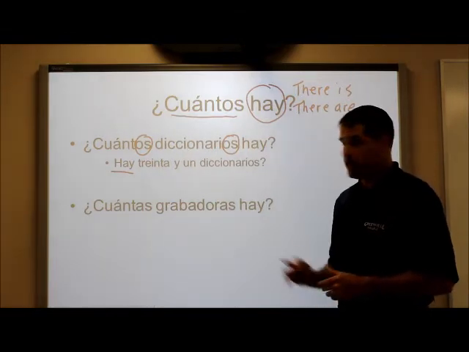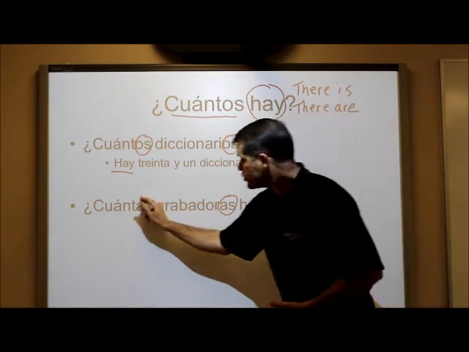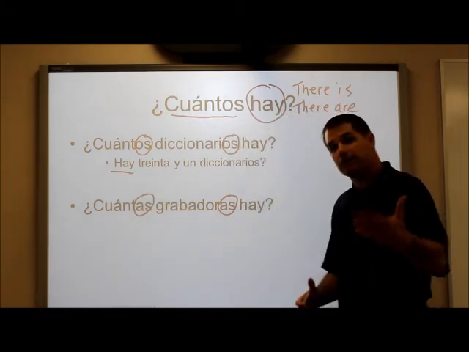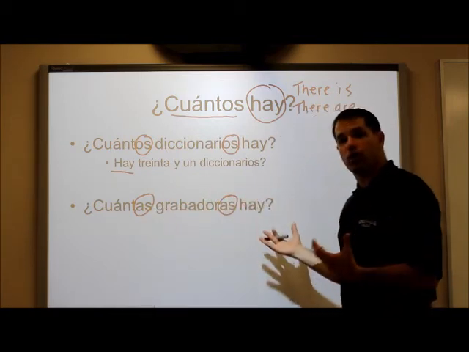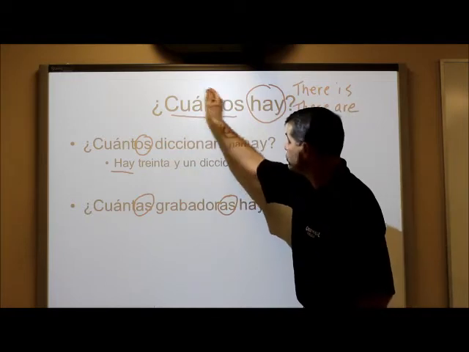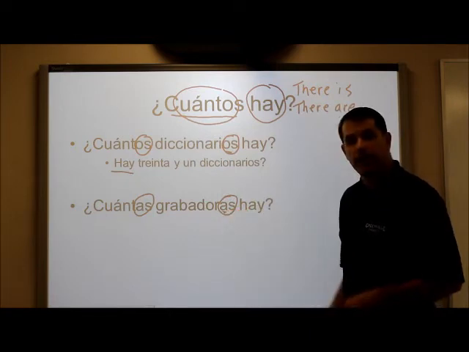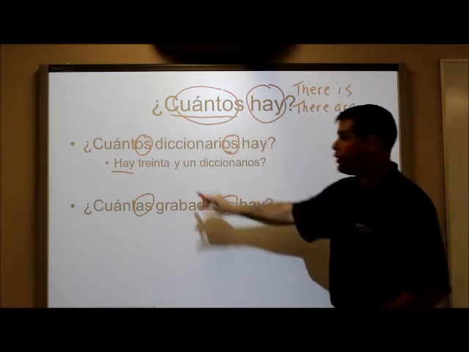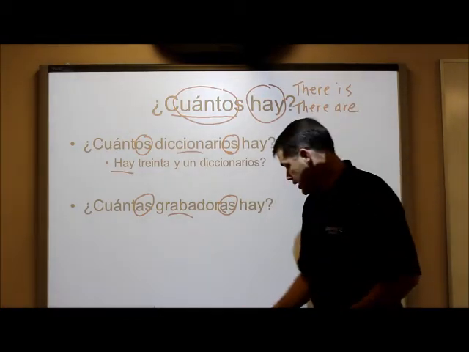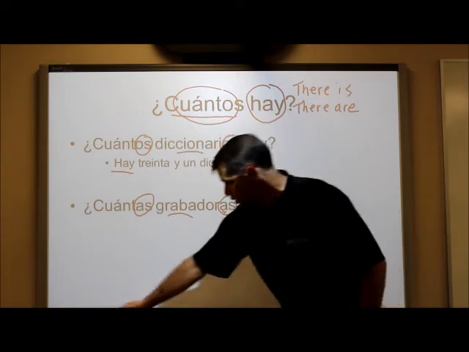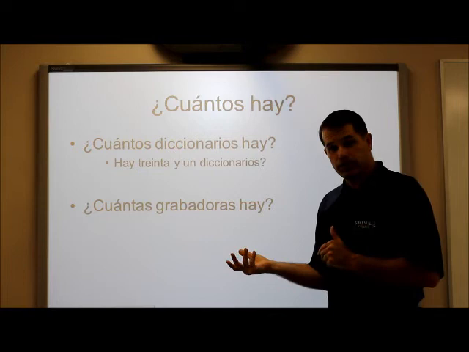But notice, because diccionarios is masculine and plural, our question word how many has to be masculine and plural as well. If we're asking about grabadoras, which is feminine and plural, our question word cuántas has to be feminine and plural as well. ¿Cuántas grabadoras hay? How many tape players are there? And we have to make sure that our question word cuántos agrees in gender, masculine or feminine, and in number, singular or plural, with the noun that is coming behind it. Okay, so that's asking how many of something, and we need to know that our nouns in Spanish have gender. They're either masculine or feminine, and they're either singular or plural.